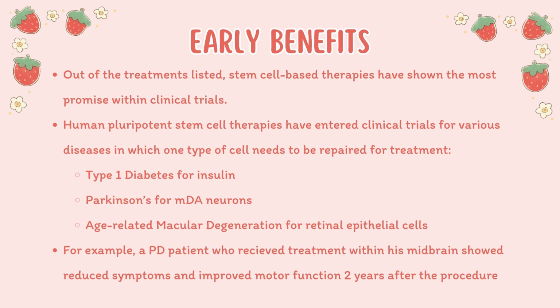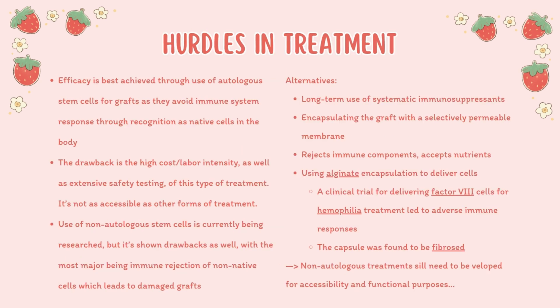For example, a Parkinson's disease patient who received treatment within his midbrain showed reduced symptoms and improved motor functions over a 2-year period. Hurdles in treatment: efficacy is best achieved through the use of autologous stem cells for grafts as they avoid immune system response through recognition as native cells in the body.